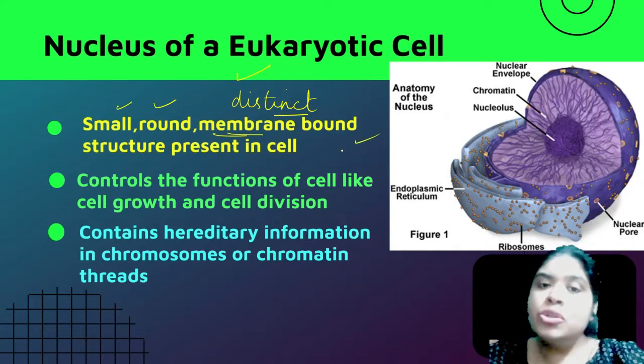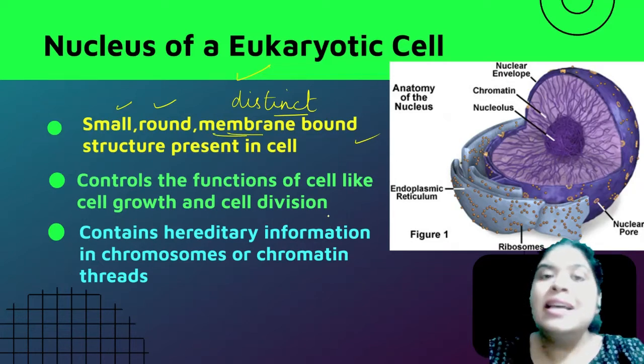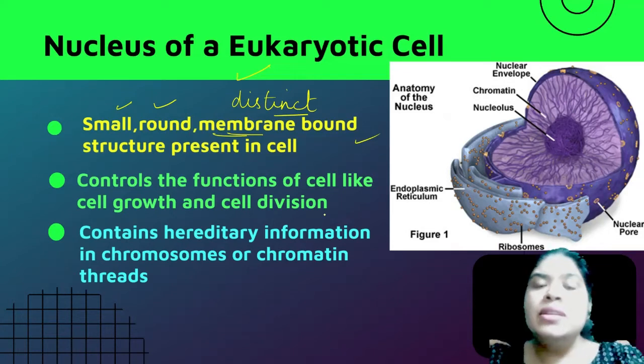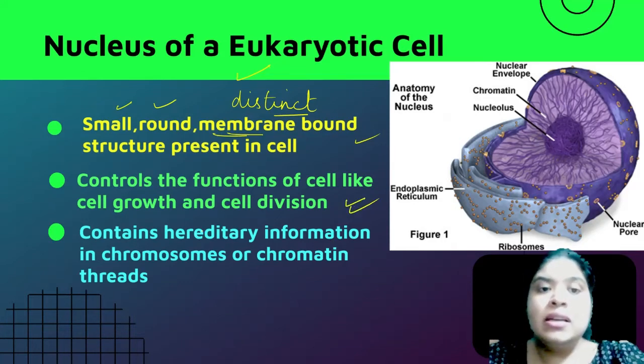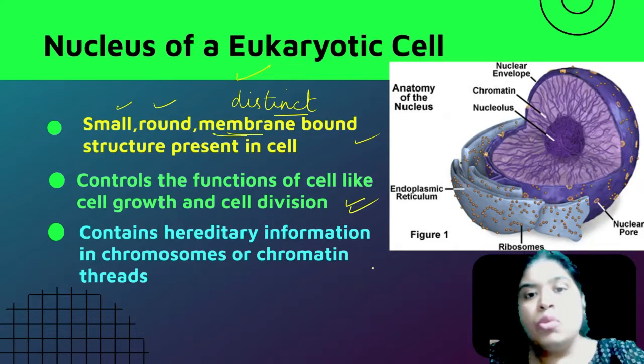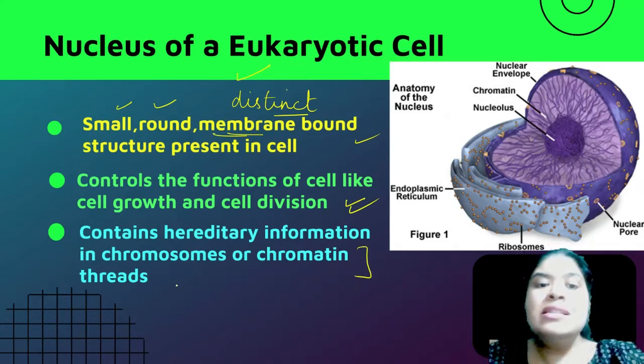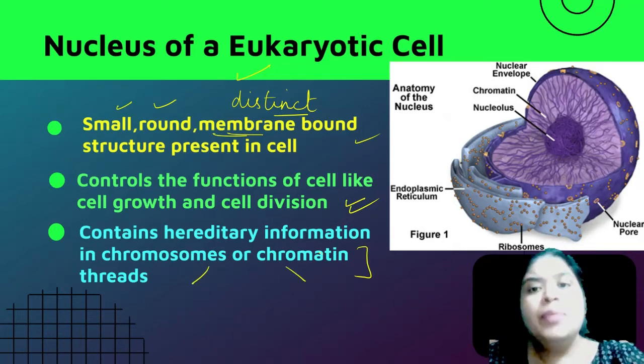Okay, now it is controlling the functions of the cell, like we discussed earlier. Also, cell growth is being controlled. Now once the cell has to divide into two daughter cells, then also the nucleus is controlling these functions. Okay, and also, as we have discussed, it contains the hereditary information in the form of chromosomes or the chromatin thread. So what is the difference between chromosome and chromatin thread? This we are going to discuss in the coming slide.